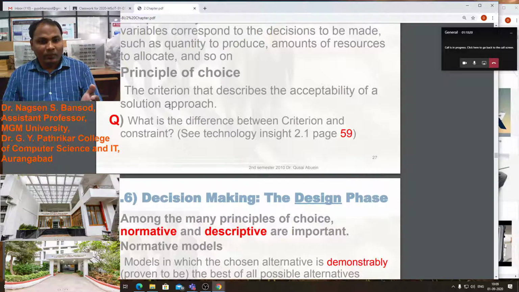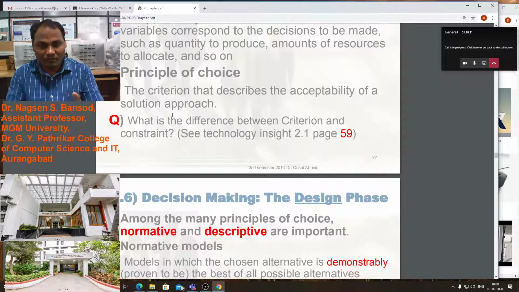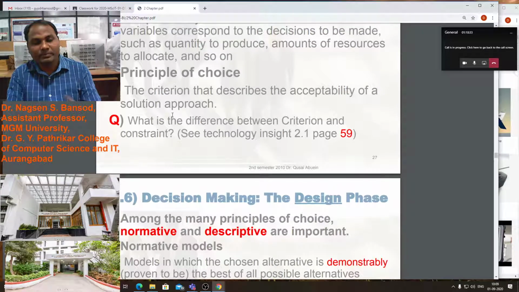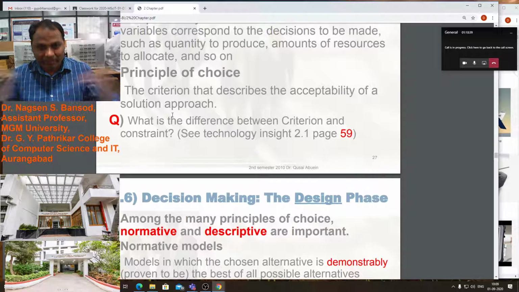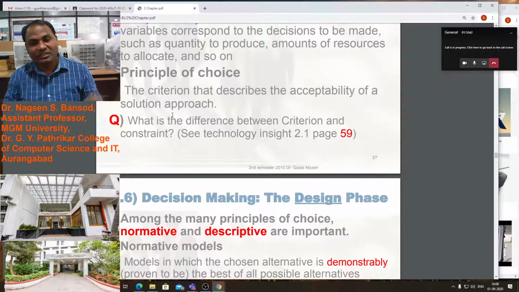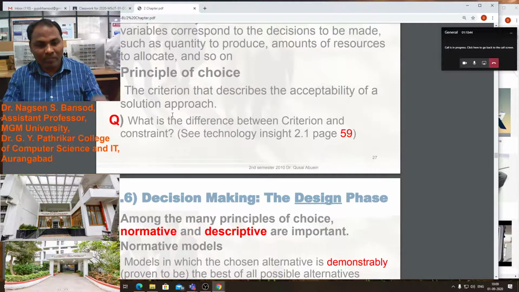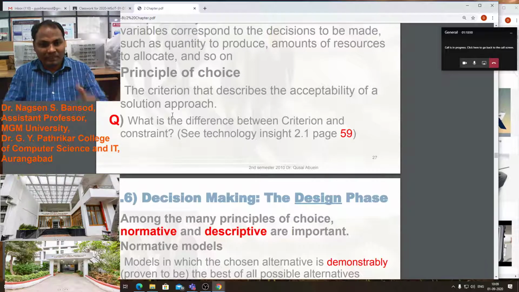But here, criteria that describe the acceptability of a solution approach means how much change is acceptable in the design phase to reach our goal, our exact design of a model, how much parameter, how much variable we can change. The particular decision boundary means the accepting point, accepting approach, accepting solution. That is the principle of choice.